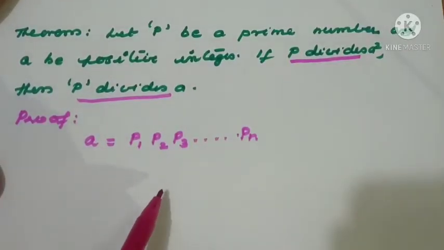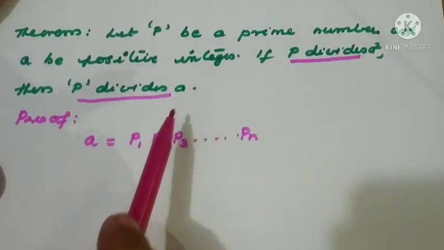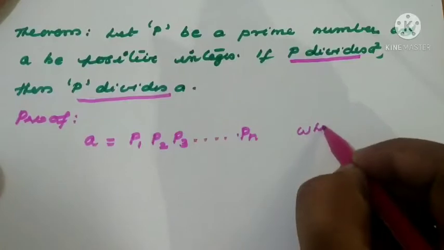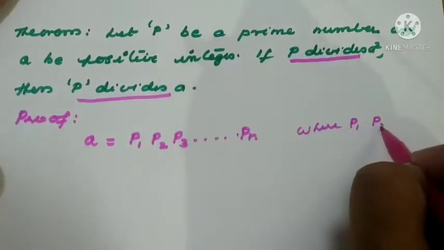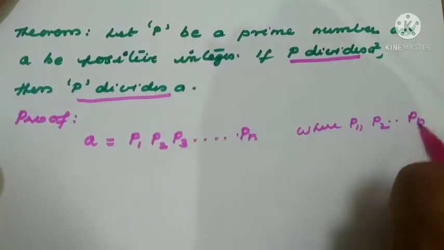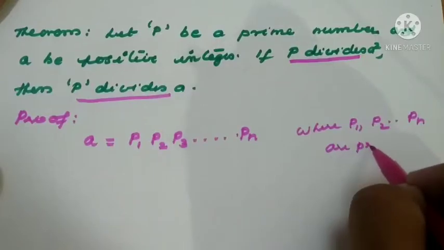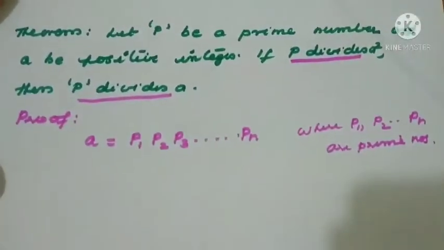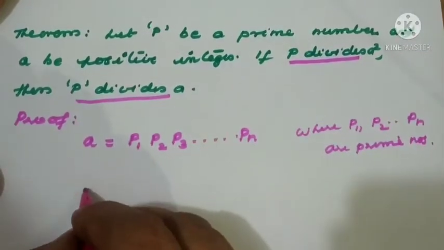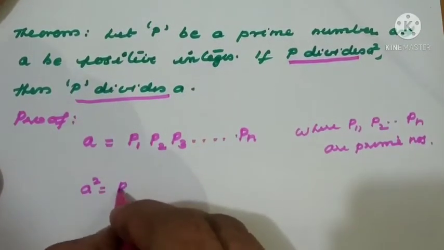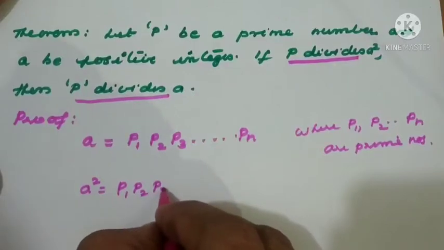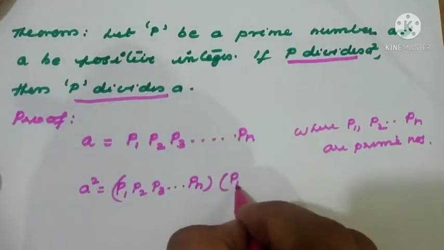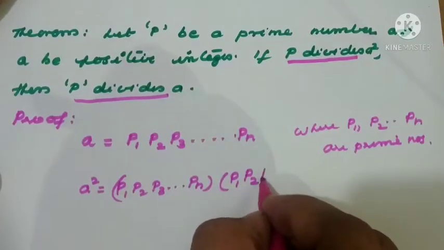Now it is given that P divides A square. So A we have taken in this way, where P1, P2, etc., Pn are prime numbers. Therefore, A square equals P1, P2, P3, etc., Pn, again one more time, because it is a square.